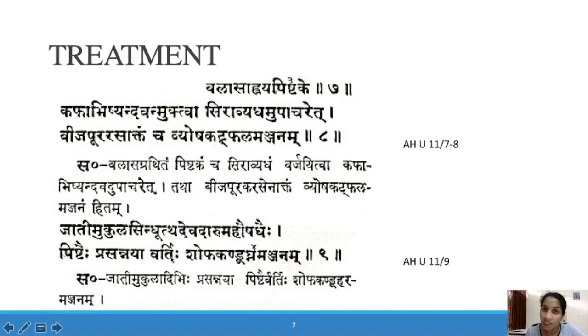Pishtaih Prasannaya Vartih. With what do we have to do the Bhavana? We have to mix with Prasanna, which means Prasanna Madya. We have to mix all these four drugs in Prasanna Madya and prepare the Anjana. So in Shopha and Kandu conditions, we can give this Jatimukuladi Varti. This is the treatment for Balasagrandhi and Pishtaka. In Balasagrandhi we have to give Kaphaja Abhishyanda Chikitsa, and except Siraveda, all other treatment can be given. So we will see what is Kaphaja Abhishyanda Samanya Chikitsa.